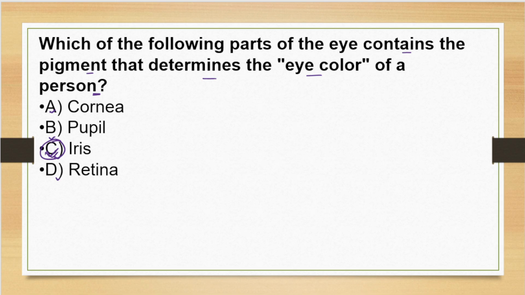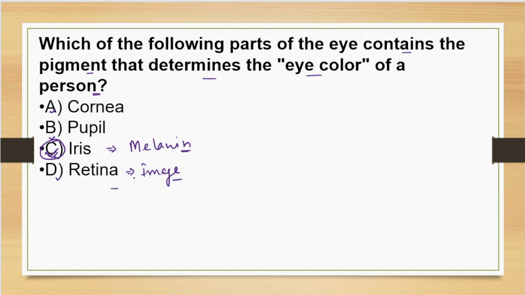So iris contains melanin. What does it contain? Melanin. So it determines the eye color. Now what is cornea? Cornea is the transparent part of the eye that covers the iris and pupil. Now what is retina? Retina is the light sensitive inner lining at the back of the eye where the image is formed. Image is formed here.